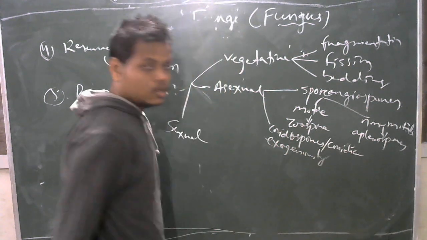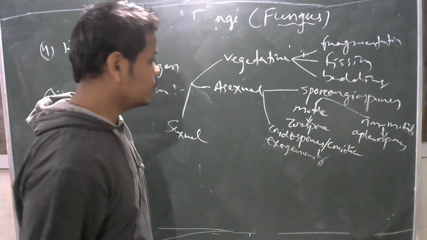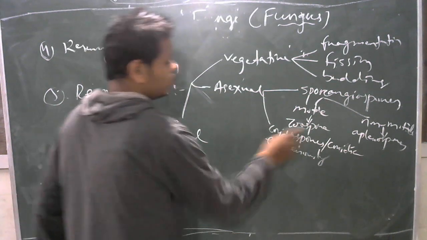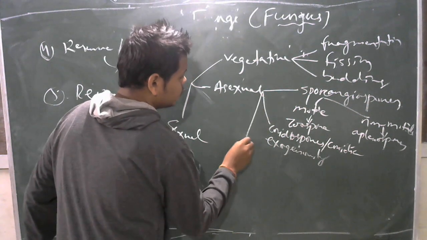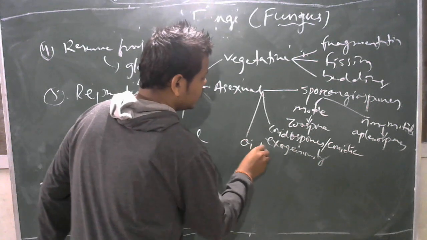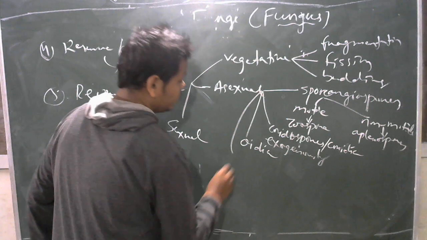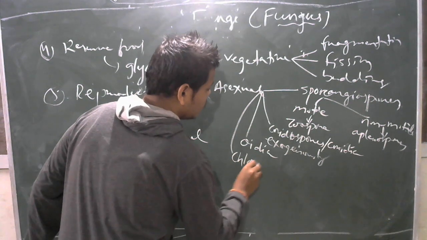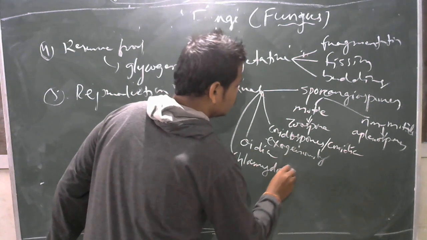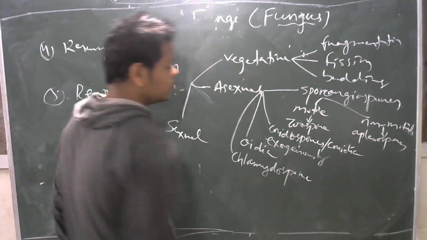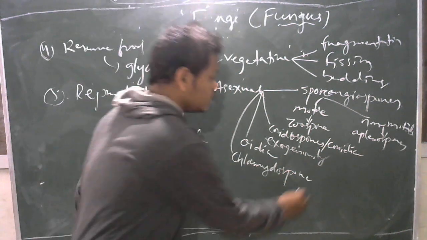Exogenously. That means directly into the environment. Conidia, another type of spore. Then another type of spore is oidia. Then another type of spore is chlamydospore. Plural is chlamydospores.